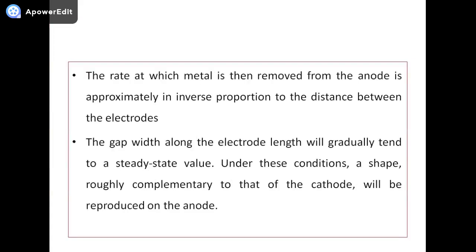The rate at which the metal is then removed from the anode is approximately in inverse proportion to the distance between the electrodes. The gap width along the electrode length will gradually tend to a steady state value. Under this condition, a shape roughly complementary to that of the cathode will be reproduced on the anode, which means on the workpiece.